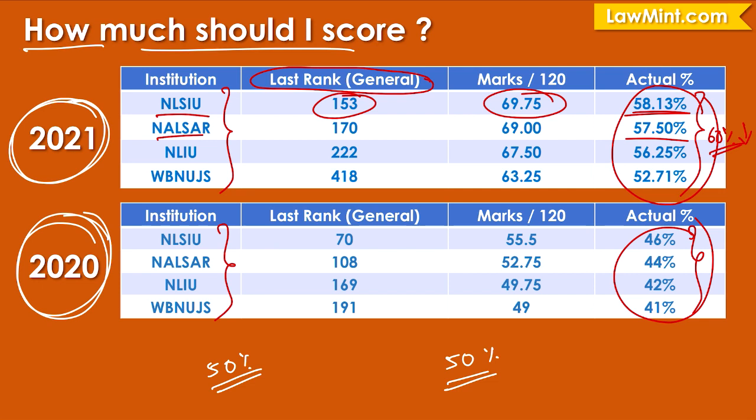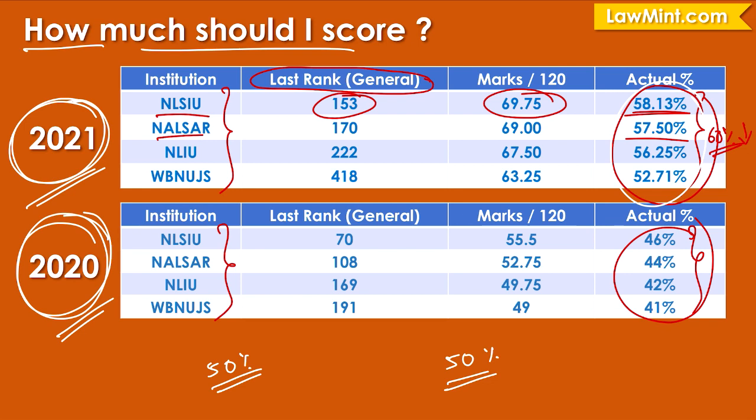It's just that the level of preparation in 2021 had gone up. So this year around, I see that the actual percentage of the successful candidates will probably go up a little bit more, because now students have both the 2020 paper and the 2021 paper to use as a guide to help them with their preparation.